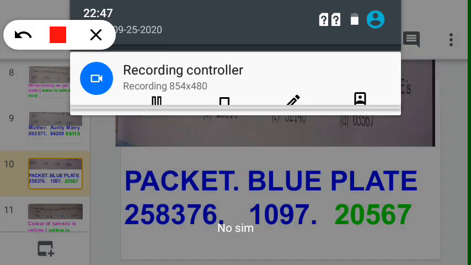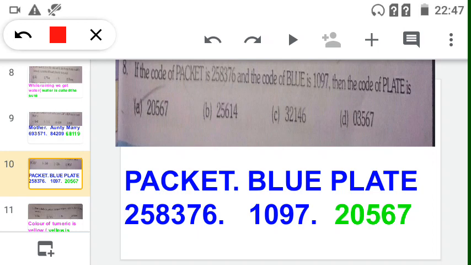Now see in that question, P is replaced by 2, A representing 5, C representing 8, K representing 3, E representing 7, then T representing 6. Like that only, the blue word is also representing 1097.